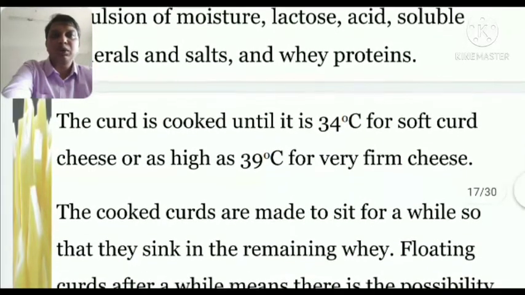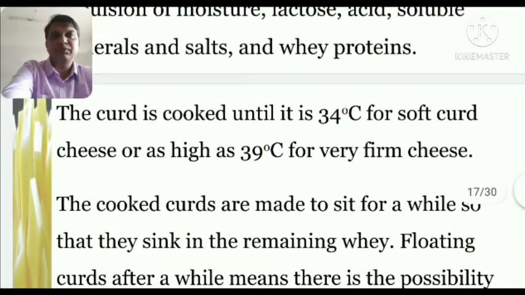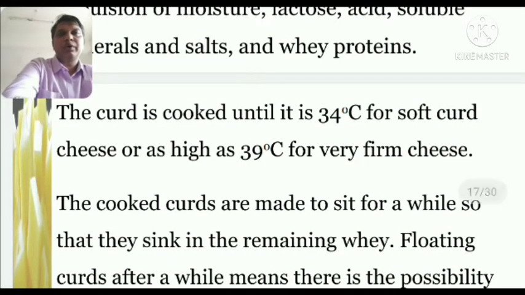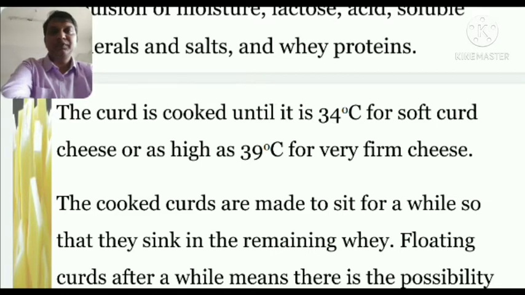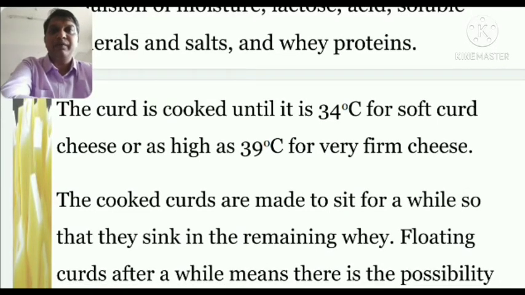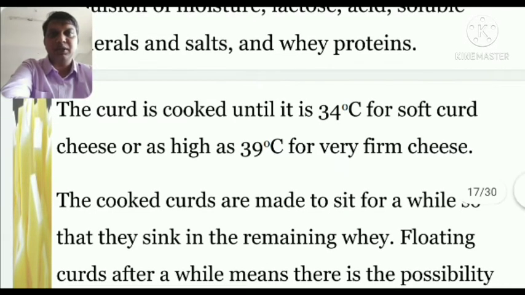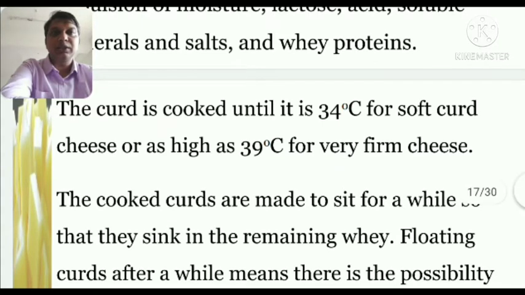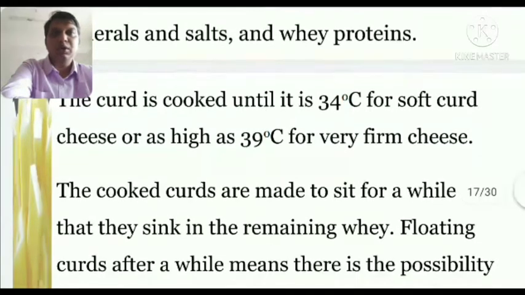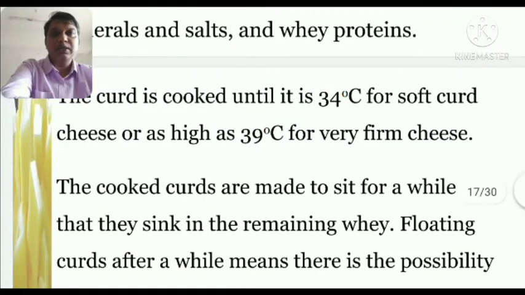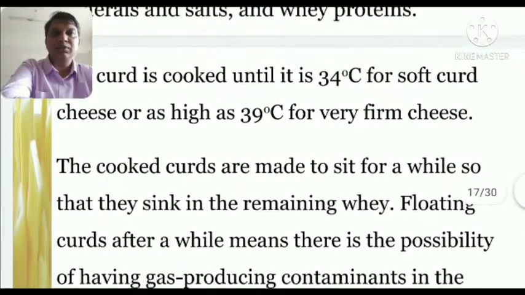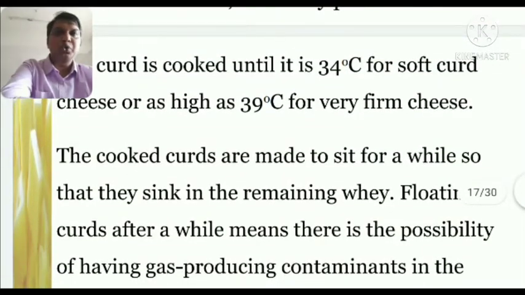The curd is cooked until it is 34 degrees Celsius for soft curd. I told you already, depending upon the type of cheese we need, we do different stages of cooking as well as pressing. Here the curd is cooked until it is 34 degrees Celsius for soft curd cheese, or as high as 39 degrees Celsius for very firm cheese. I already told you the temperature doesn't mean that it goes very high. It is above room temperature, or to get a soft curd they do it at 34 degrees Celsius.